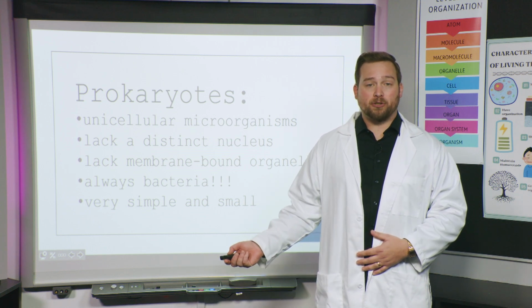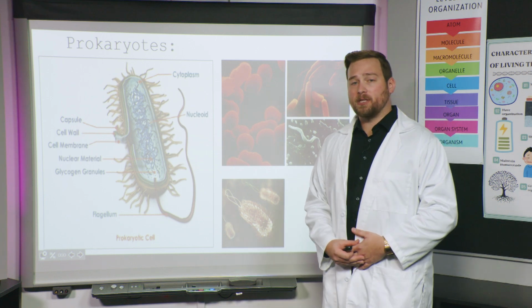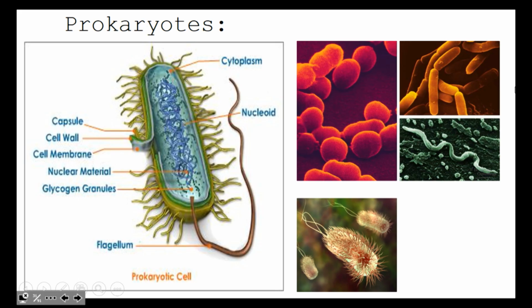I have a couple pictures I wanted to show you. So let's take a look at some of these pictures about the prokaryotes. So the first thing I wanted to draw your attention to is look at those pictures on the right. Those are all different types of bacteria, okay? So bacteria cells do not always look alike. They can have different shapes. Some of them look spirally, some of them are long and skinny, some of them are circular. Those are all types of bacteria cells, and they don't always look alike.